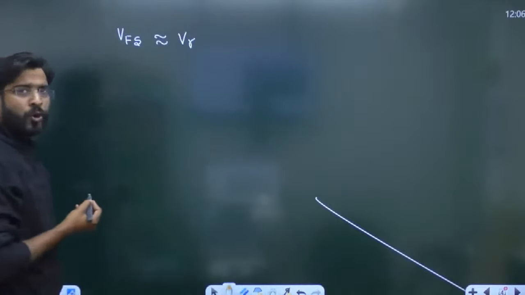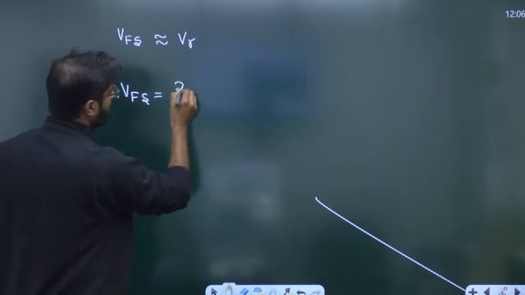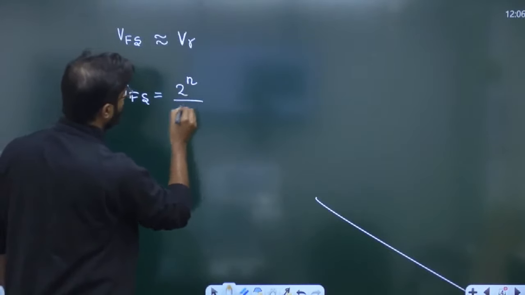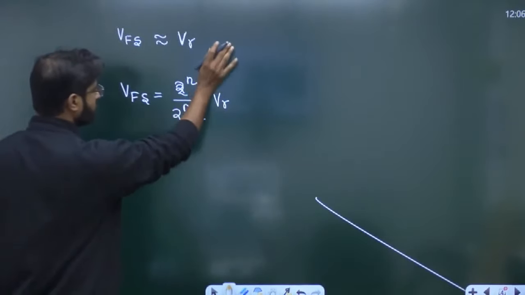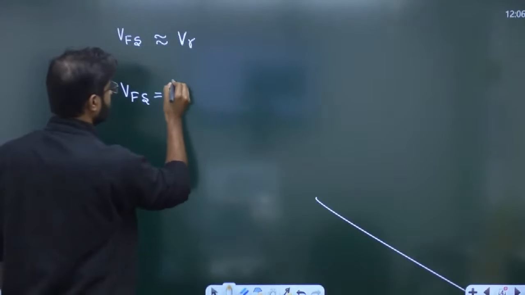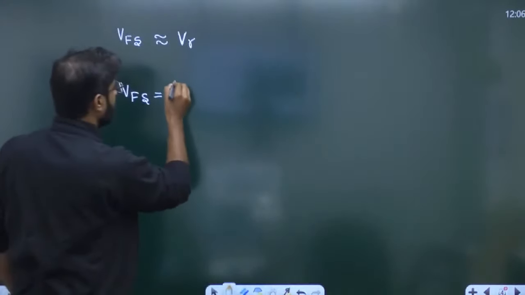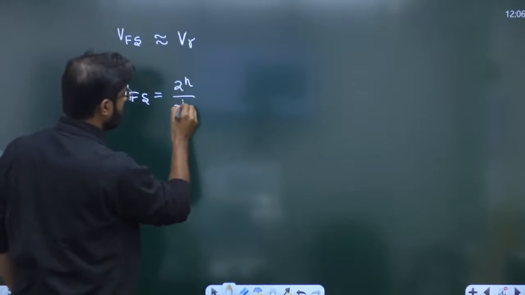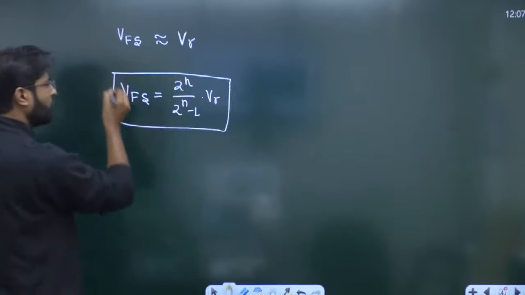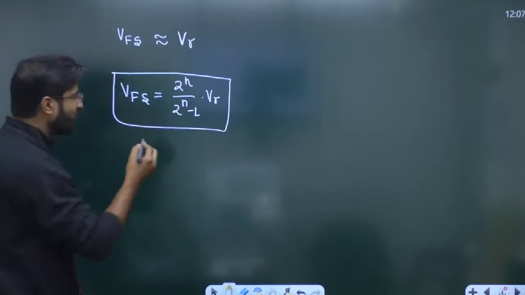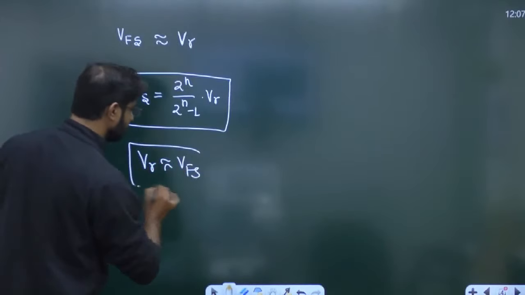But if you want to correlate them, we can say that VFS is 2 raised to power n upon 2 raised to power n minus 1 into VR. This is a general formula. Otherwise, for larger values of n, VR and VFS are always equal.